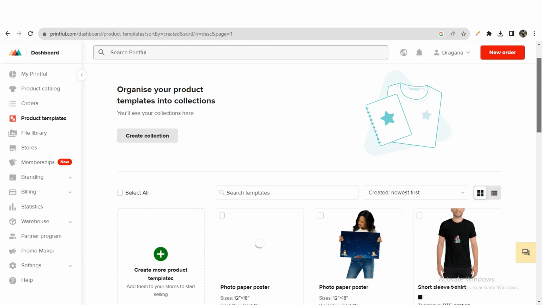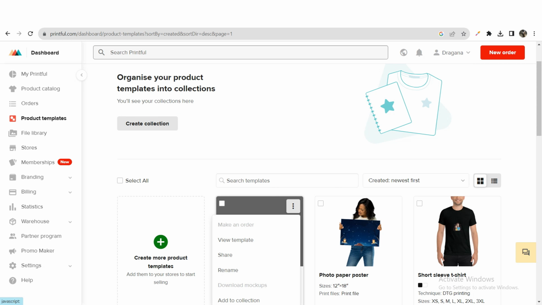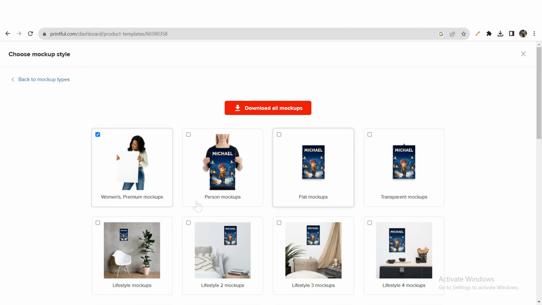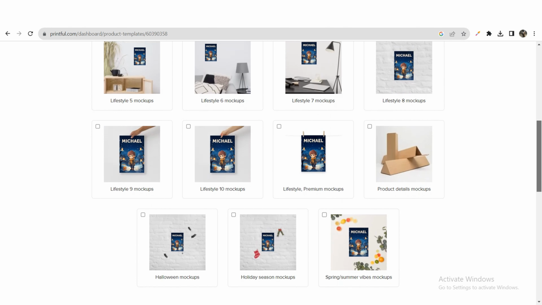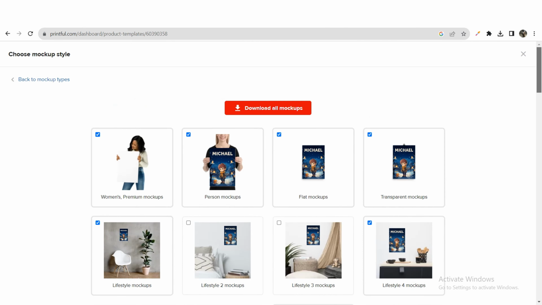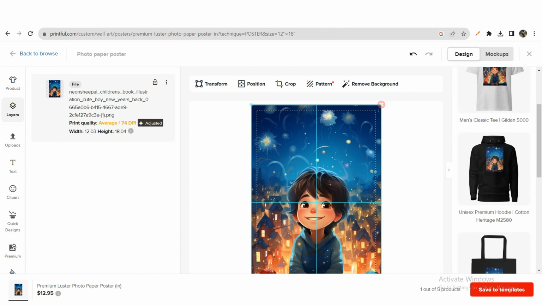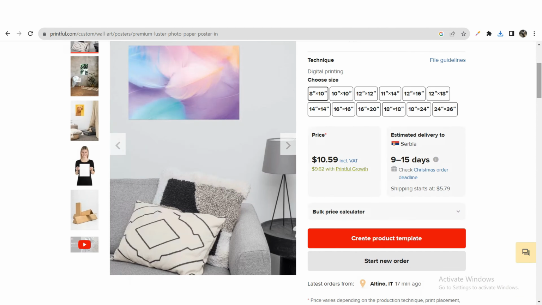When I finished, I clicked on the Save Template button, then on View Template, and afterward on Download Mockups. There, I can select all the mockups I like for Printful to create. After that, I will click on Generate Mockups and then Download Mockups. Now I will repeat the process for all the posters.